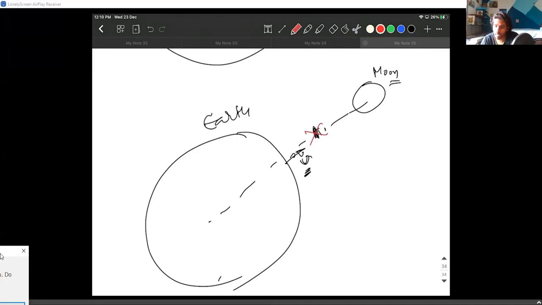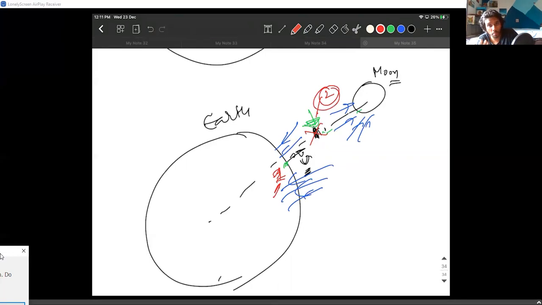Beyond that null point, gravitational field is in this direction. Before that point, gravitational field is towards Earth. So the body that you project simply has to reach this null point. Once it reaches the null point, beyond that point, the moon will take care of it. Moon will pull it. So all you need to do is take this as point 1, take this as point 2, and conserve the energy between this point and this point.